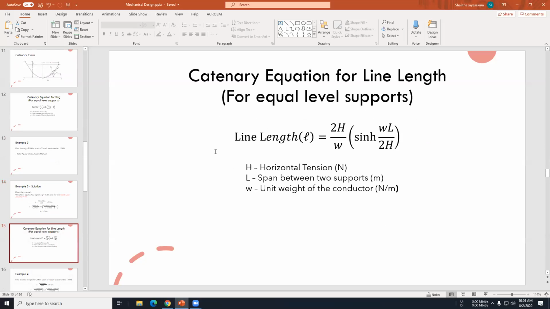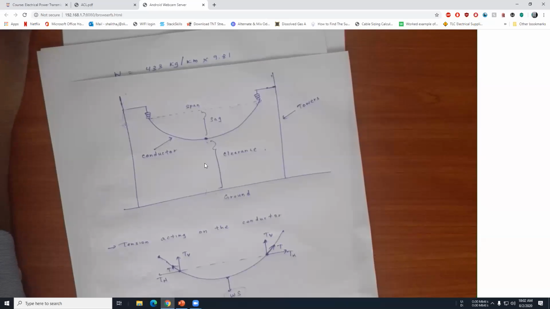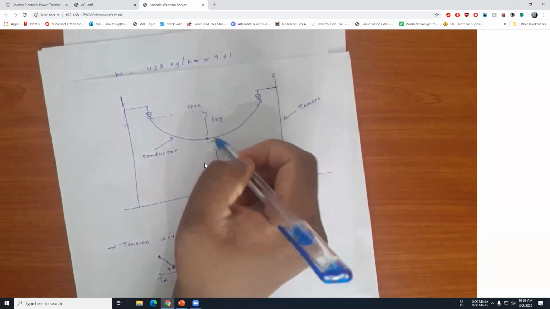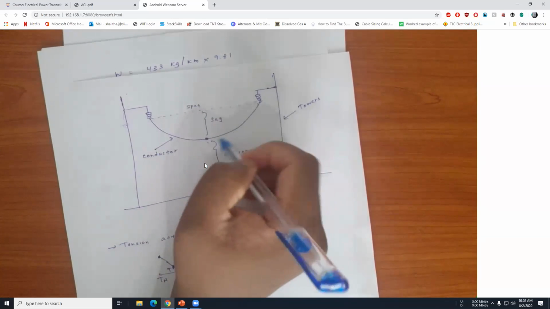And the second equation we can get from the catenary curve is the line length. Line length is not equal to the span, and you can clearly see it by this. Span is the horizontal distance, the line length is the length of the conductor.